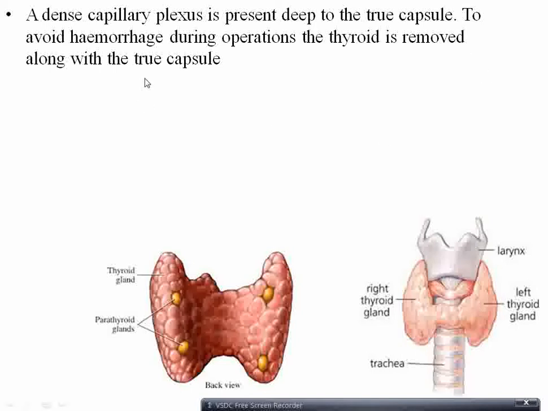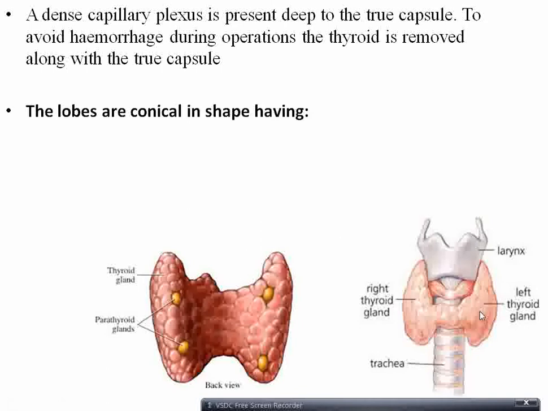But to avoid hemorrhage during operations, the thyroid gland is removed along with the true capsule. In some conditions, we may have to remove the thyroid gland, like cancer of the thyroid gland or any tumor. So when the thyroid gland is removed, it is always better to remove the gland along with the true capsule so that the bleeding can be stopped.